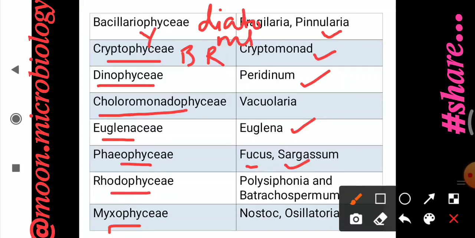The thing we have to remember for the classification is who gave the classification, that is F.E. Fritsch, and he classified the algae into 11 classes. We have to remember all the classes and the examples of the algae that come under those respective classes.